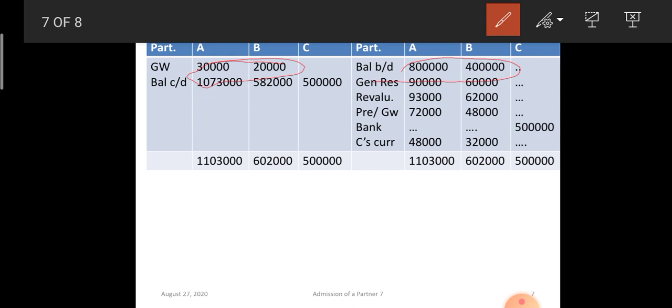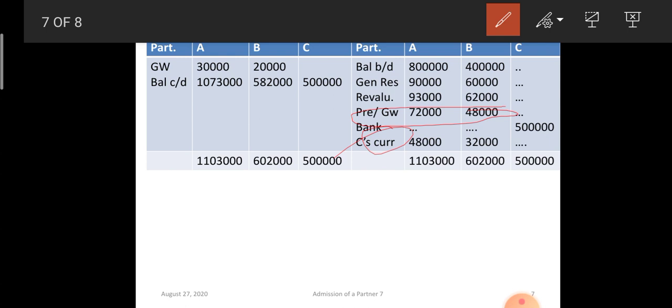Then we pass the journal entry for capital. So it is by bank 5 lakh rupees, and 1,20,000 was the amount brought in by C for his share of goodwill, which was shared by A and B in the ratio of 3:2. The balance 80,000. Out of 2 lakh, he brought 1,20,000 in cash, and the balance 80,000 was debited to his current account.